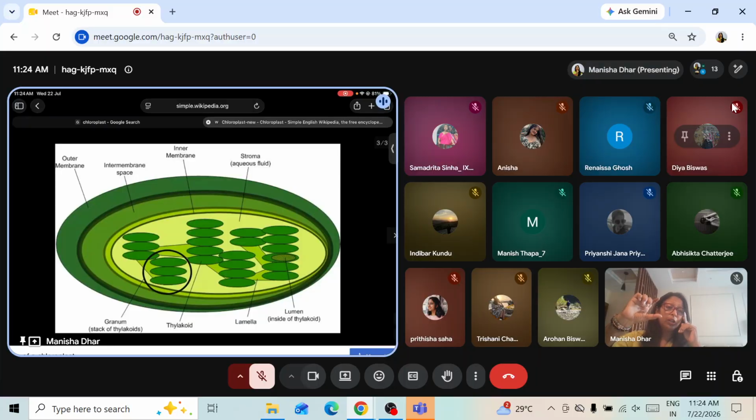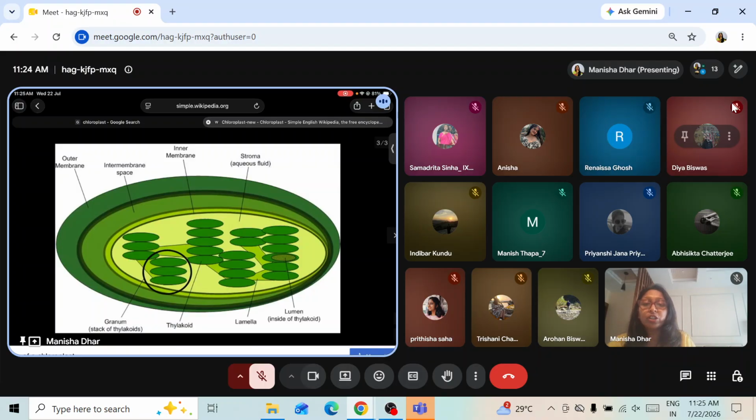A pile of this saucer-shaped structure is a granum. Each saucer-shaped structure is a thylakoid. I am calling one plate a thylakoid, and a pile of thylakoids is a granum. Each plate is a thylakoid. One plate, another plate, third plate, fourth plate, a pile of plates, a saucer-like structure. That is a granum, a stack of thylakoids, and the plural of granum is grana.